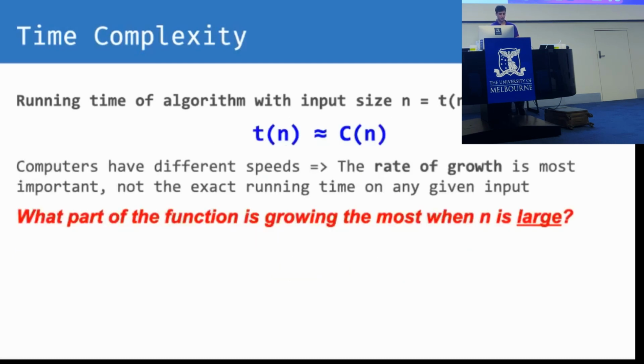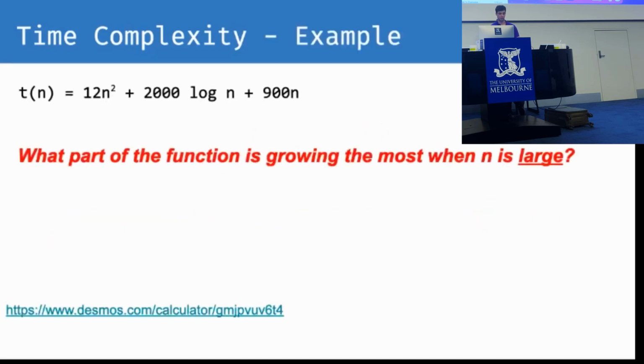Since computers have different speeds, the rate of growth is the most important. So what we're interested in is analyzing how this function grows when n is large. And this is where we can have a look at a specific example. Let's say the running time of some algorithm is 12 times n squared plus 2000 log n plus 900n. We're going to see which part of this function is growing fastest when n is large. I think a lot of you will have a good hunch for what that is, but it helps to actually substitute in some values to see exactly how this goes.